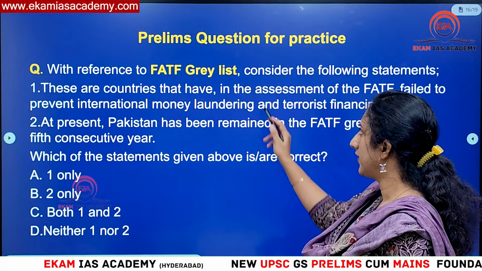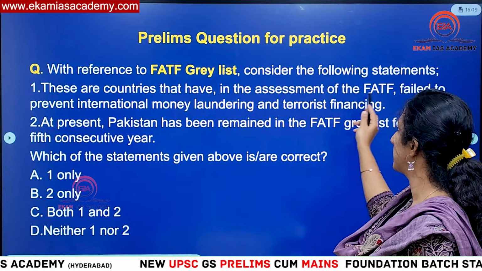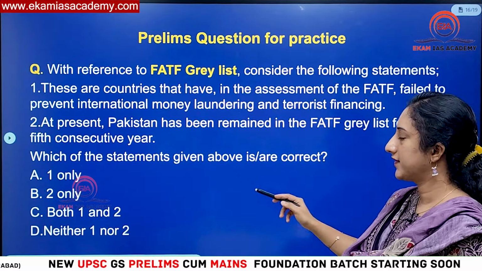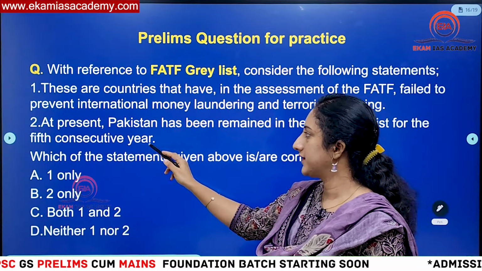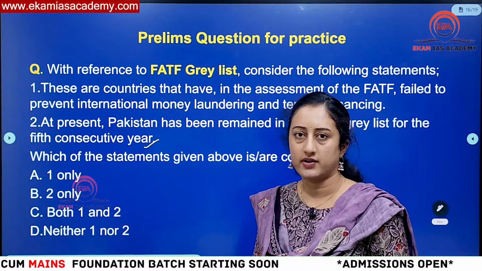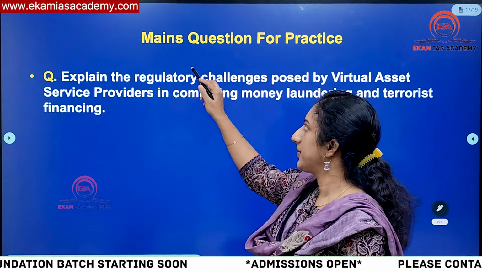With reference to the FATF grey list, consider the following statements. These are the countries that, in the assessment of FATF, have failed to prevent international money laundering and terrorist financing. At present, Pakistan has remained on the FATF grey list for the fifth consecutive year. Answer among the options which is correct, choose the correct one, and let me know in the comment section. Then what is the mains question?